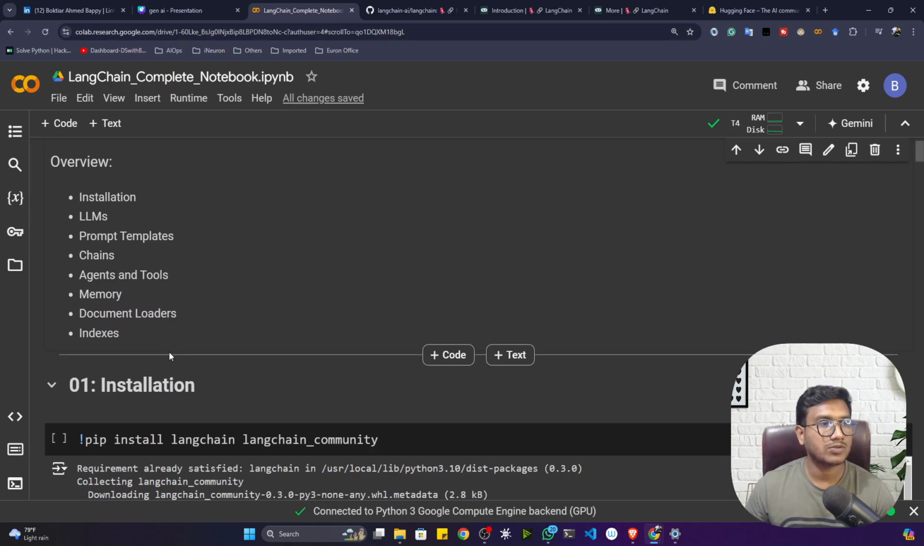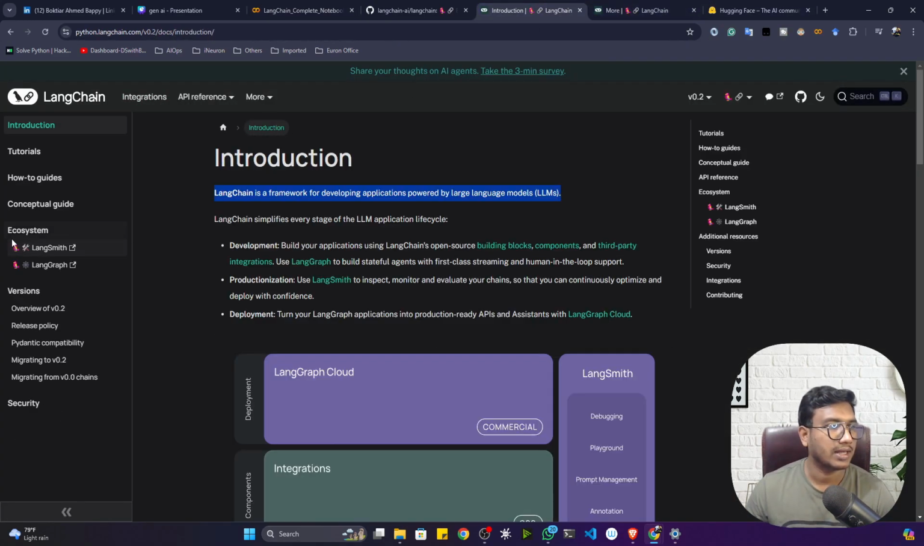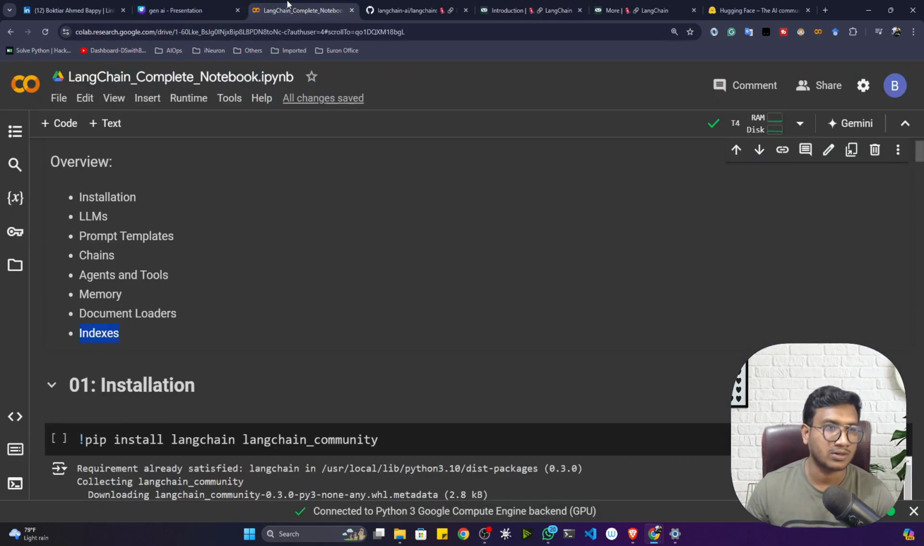Now see, this is the overview. These are the things we'll be covering inside LangChain, like installation. We'll be learning about how we can access different large language models. We'll be learning about prompt templates, chains, agents and tools, memory, document loaders and indexes. Okay, so these are the things we'll be learning. Apart from that, we'll be learning some more advanced techniques, like the ecosystem, LangSmith, LangGraph. These are the things we'll also be trying to cover.